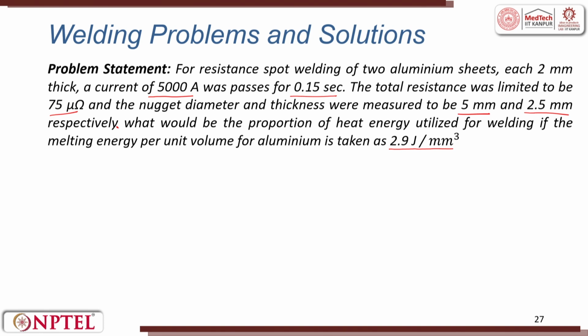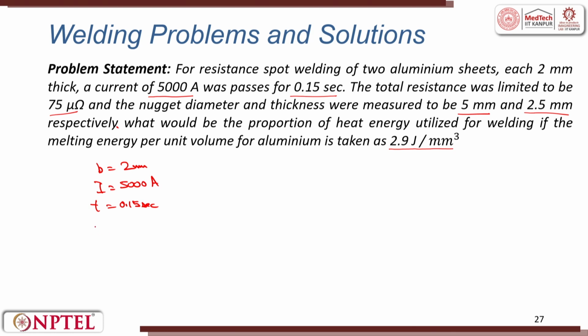Here we have been given the thickness T is equal to 2 millimeters, the current I is equal to 5000 amperes, the time taken is 0.15 seconds. I will take thickness as B because time is taken as T here.